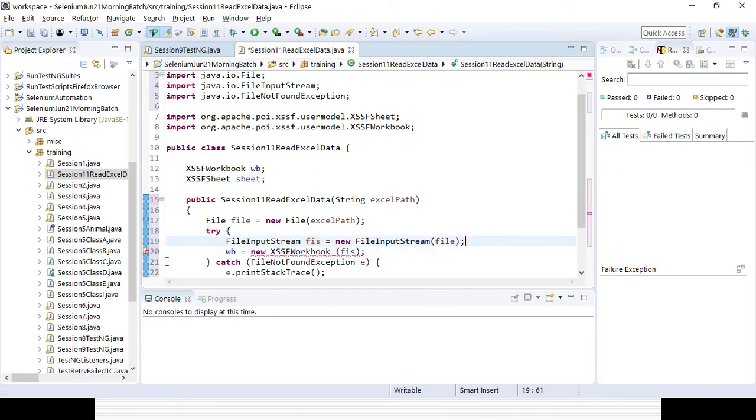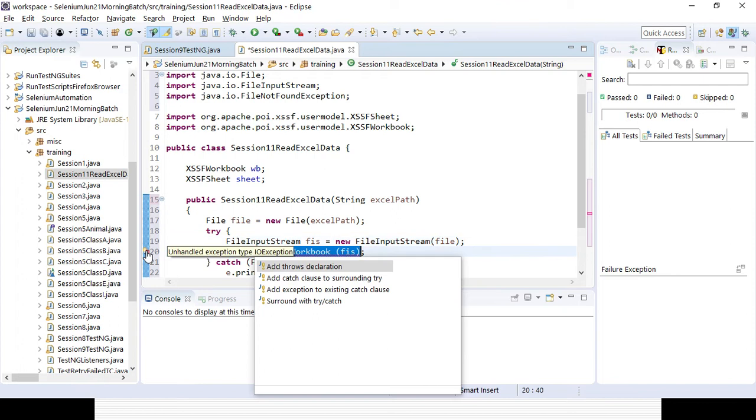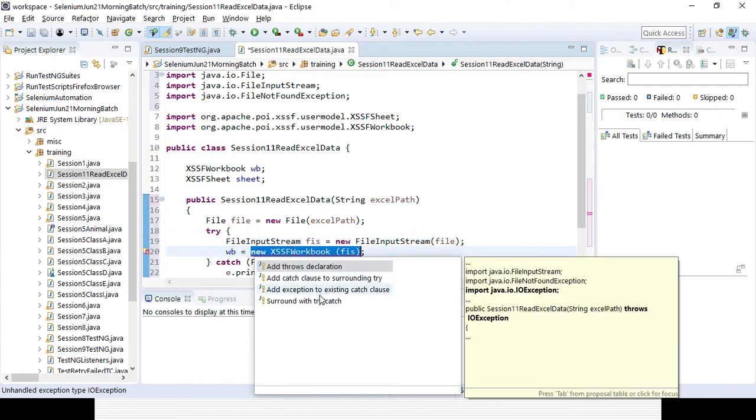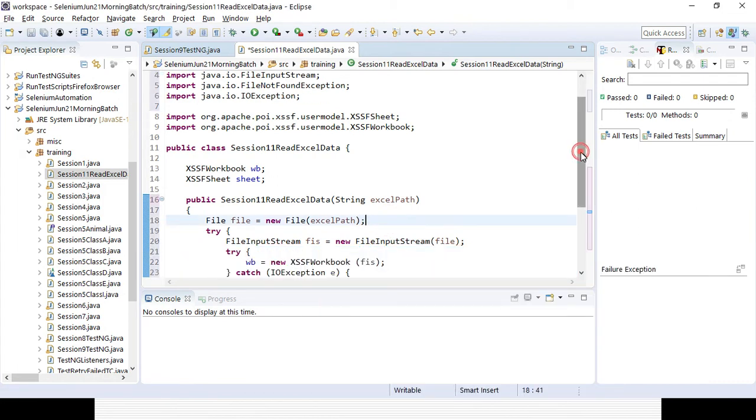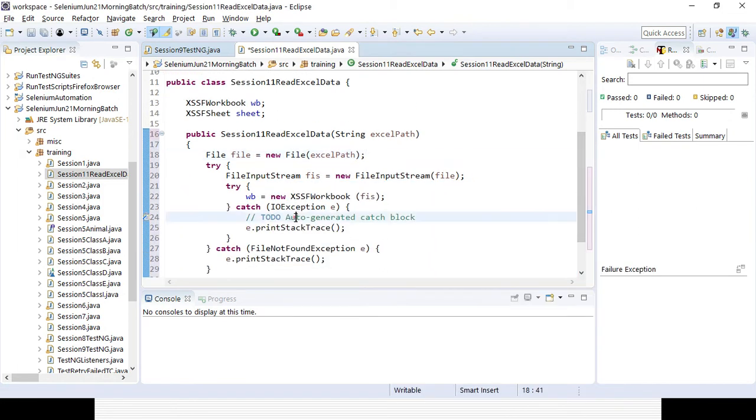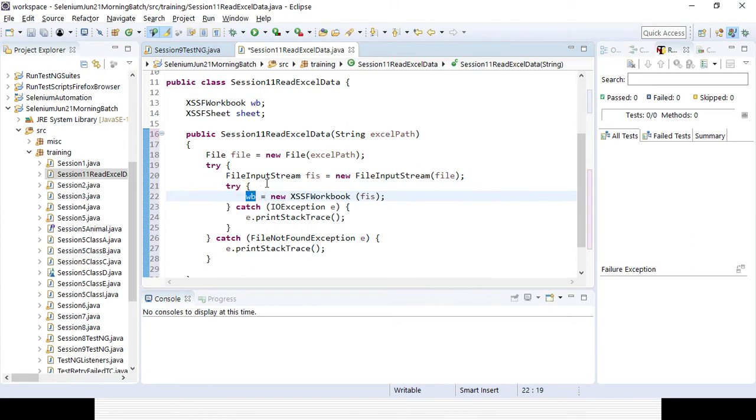Here some error message is coming. So we need to again surround with a try catch block. Let's surround with another try catch block. Okay, now the error message is gone. So that is the first method I have written here, so that I can directly go to the workbook, meaning my Excel sheet. So I have provided the path here, right? With the help of the File class I am going to the path.